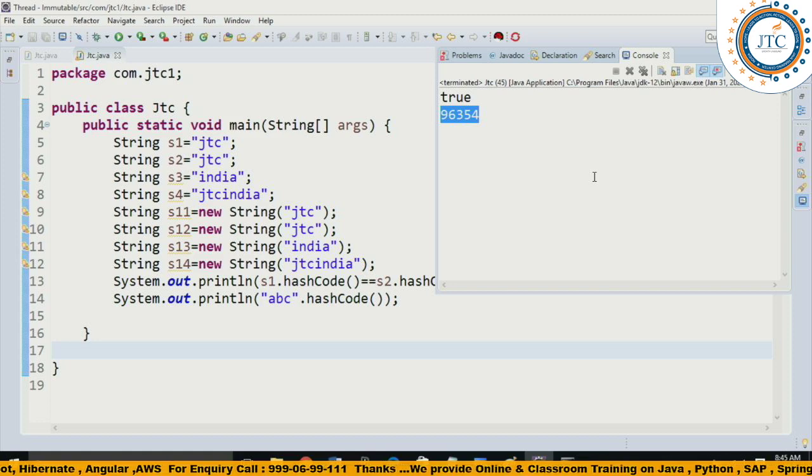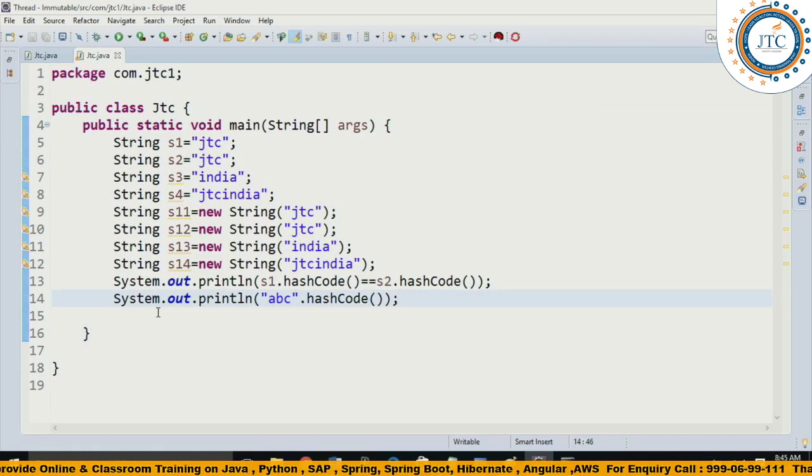Yes, it can have the same hash code. So I'll show you some examples over here. Those combinations we need to make.